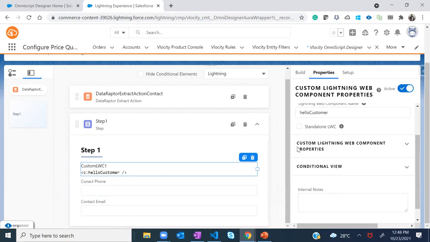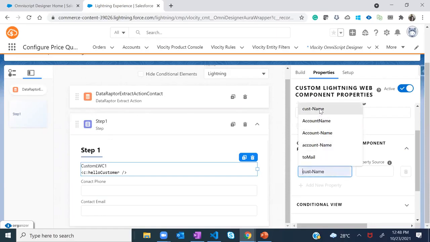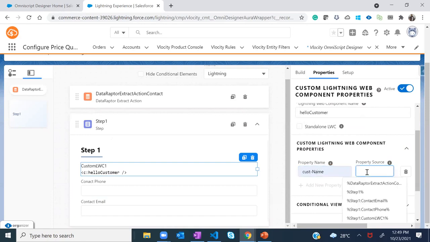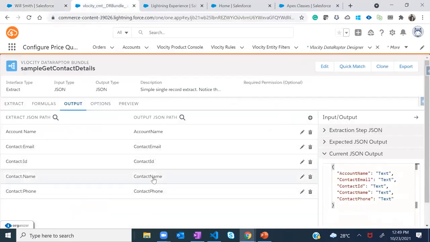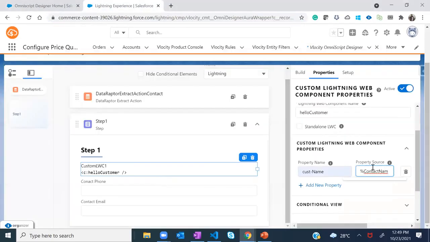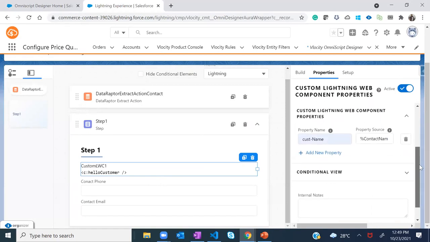But again, what are the different parameters we'll have to pass from OmniScript into the LWC? That can be done from here. So what I'll do, I'll simply use customer name. I have created a property or variable named cust name, and in that I'll pass some data after we get the contact name, if I'm not wrong. Yes, this was the contact name which we were getting from the data raptor. So we'll pass this contact name to our LWC component.